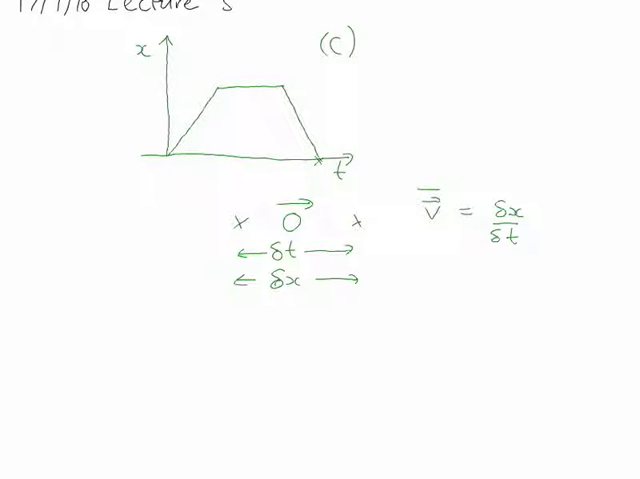Only now I'm using lowercase delta. Where I used capital delta, I meant a big change. When I use lowercase delta, I mean a small change. We've got a small change in time and a small change in position. Shall I zoom in a bit then? Okay, make it a bit clearer. So we've got a small delta t, small delta x. Average velocity during that period of time is delta x divided by delta t.